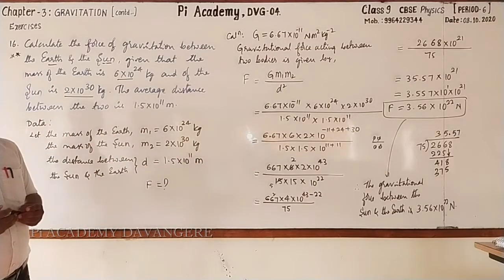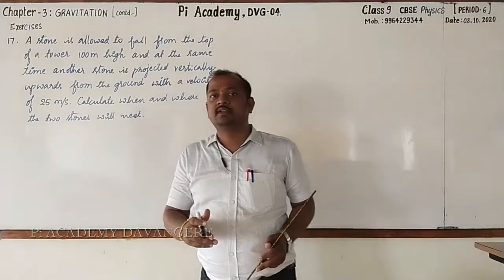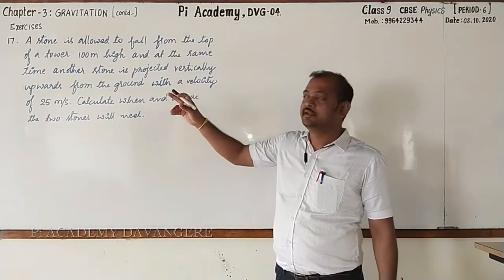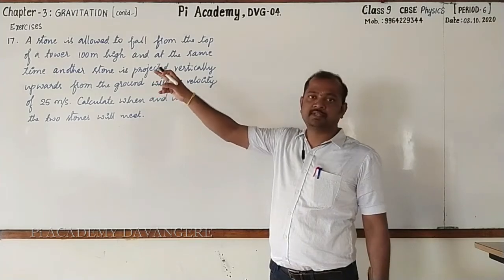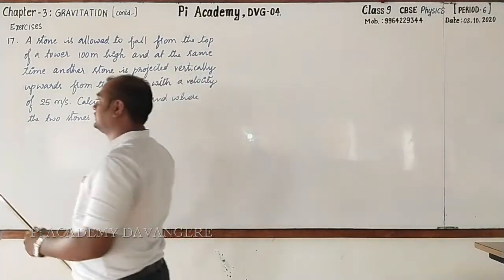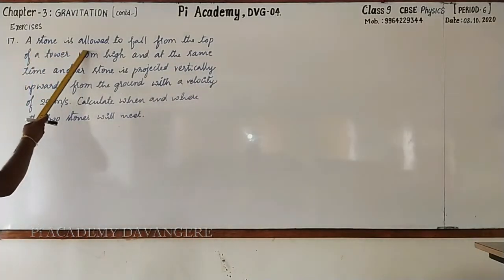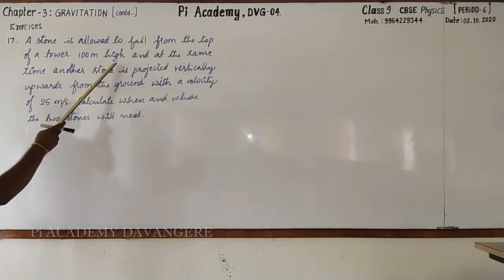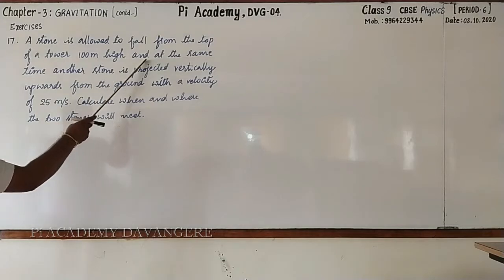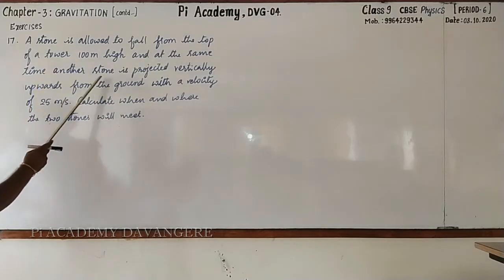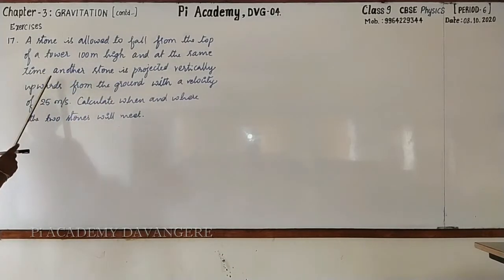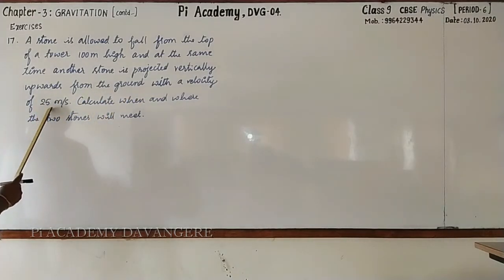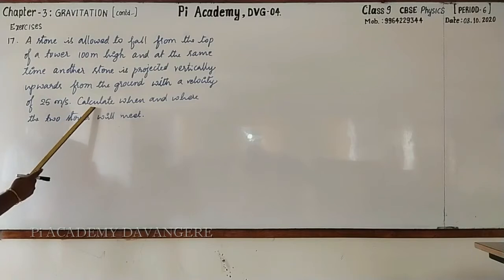Let's copy this. Dear students, we have one important and interesting statement that has been given in question number 17. Please go through this. A stone is allowed to fall from the top of a tower 100 meter high, and at the same time another stone is projected vertically upwards from the ground with a velocity of 25 meter per second.